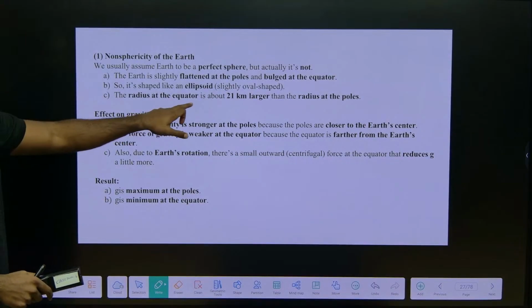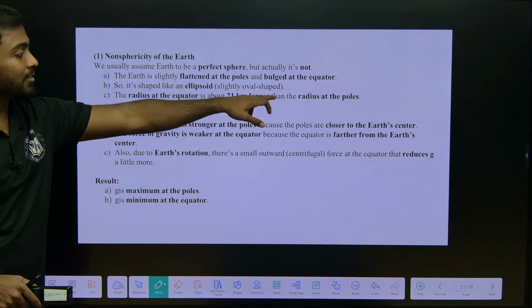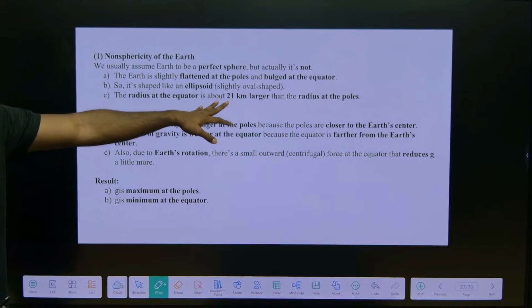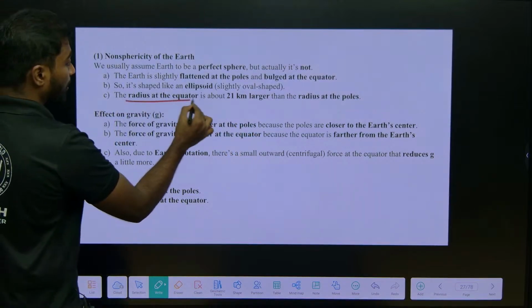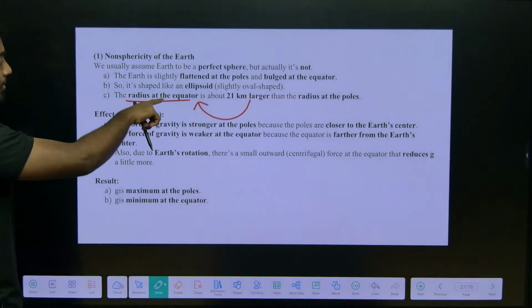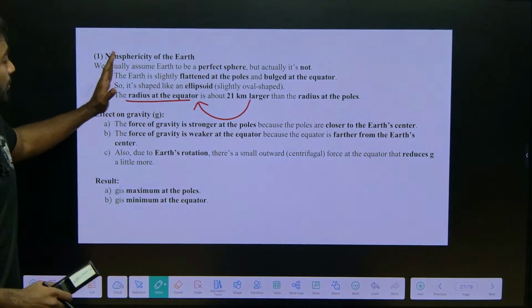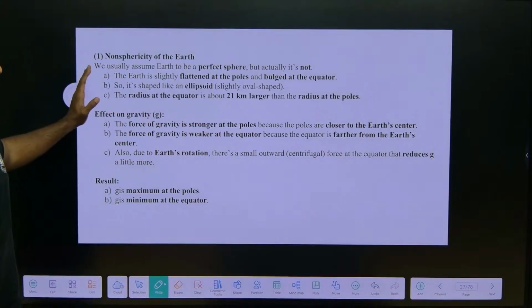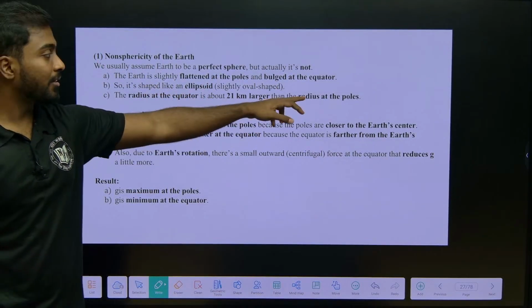The radius of the equator is about 21 kilometer larger than the radius of the pole, right. Obviously it is greater. When it is greater, what we can understand here is that at the equator gravity is less than at the pole.